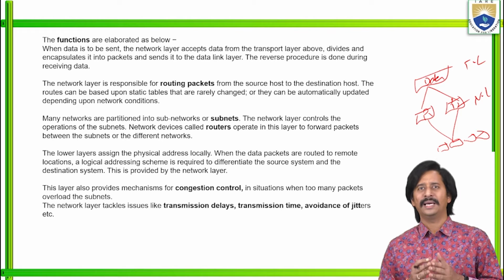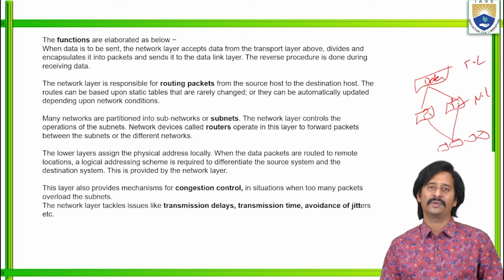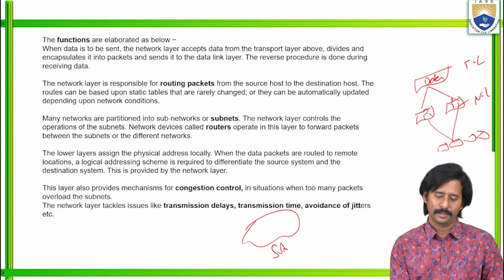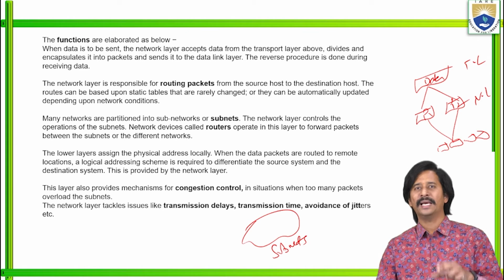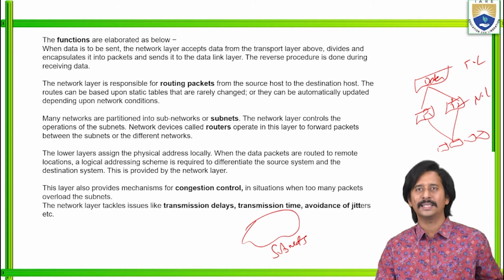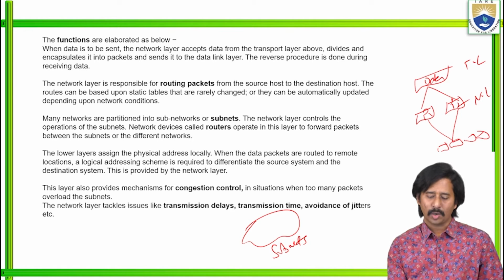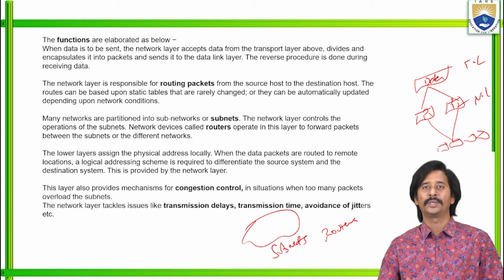So, whatever the available networks, those networks are partitioned into sub-networks. Those are called simply subnets. Here the network layer controls the operation of all the subnets. Hence, the network devices are called routers. You are very familiar with the word router.